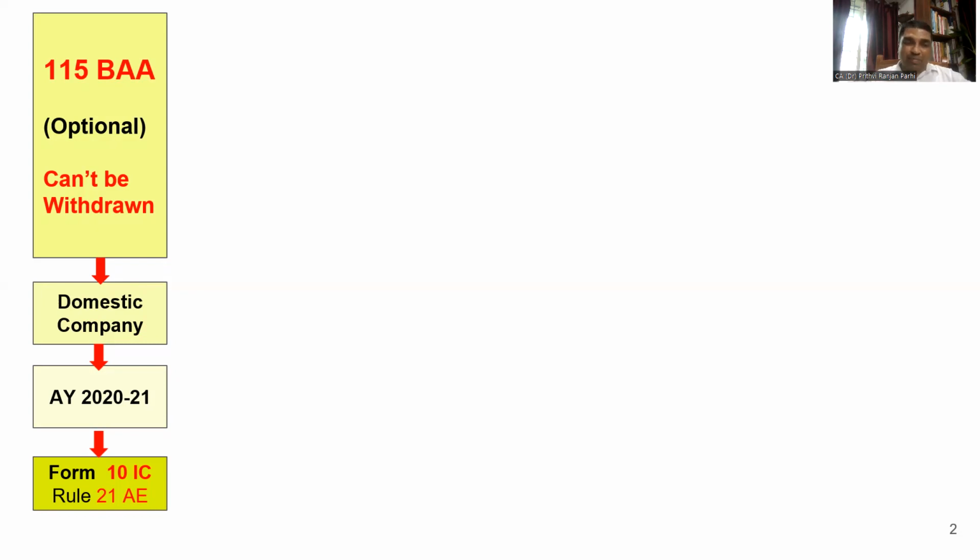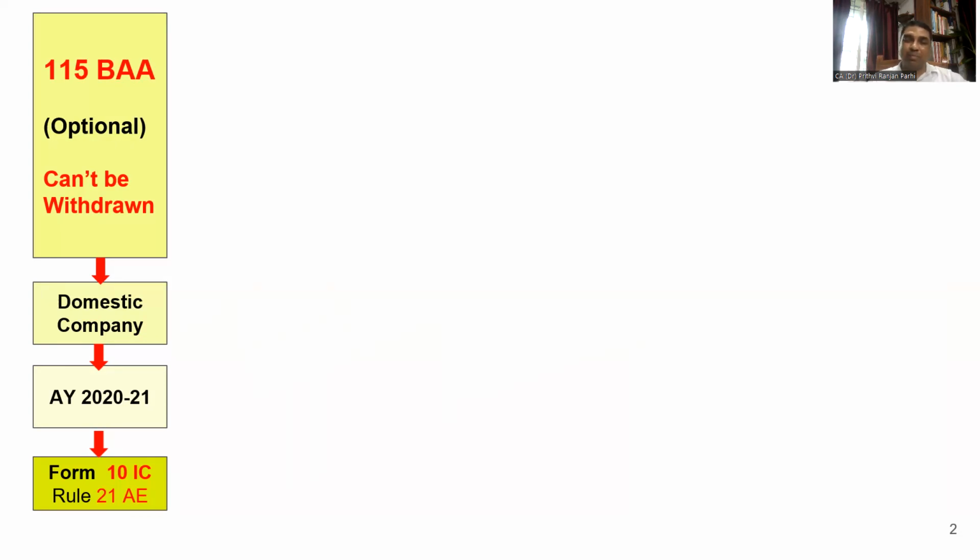And this provision is applicable from assessment year 2020-21 onwards. This means from the financial year 2019-20, one can use the provisions. How to exercise this option? There is one particular form, called Form 10IC. Online, this form can be uploaded, and it has to be uploaded before the due date of filing of return.